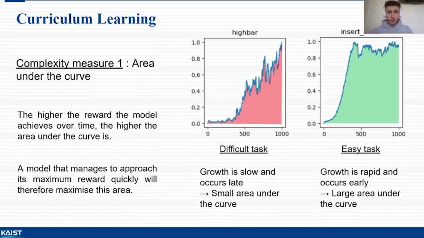The first metric consists of evaluating the area under the curve. This area represents the cumulative reward over time. A model that manages to approach its maximum reward quickly will therefore maximize this area, and therefore maximize the value of this metric. As the example shows, the high bar task is difficult to learn since reward growth is slow and occurs late. That's why the area under the curve is low. In contrast, the insert small task is easy to learn and has a higher area under the curve.